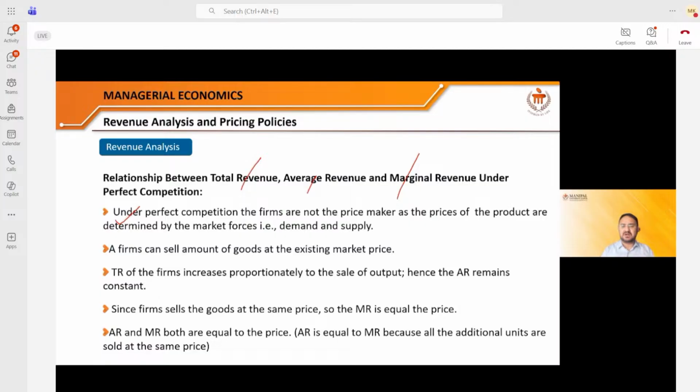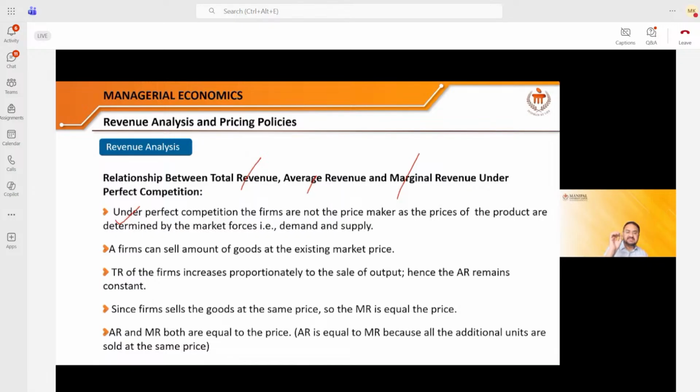Who will purchase my product? Nobody will purchase my product. Why will people not purchase my product? Because I am selling a homogeneous product. There is no difference between the product I am selling and you people are selling. Say 1000 students are there in this class. So every one of us is selling the same product. If I become smart, if I increase the prices, nobody will purchase from me because what is special in my product? And if I decrease my price, I will be at a loss because there is very little profit margin.